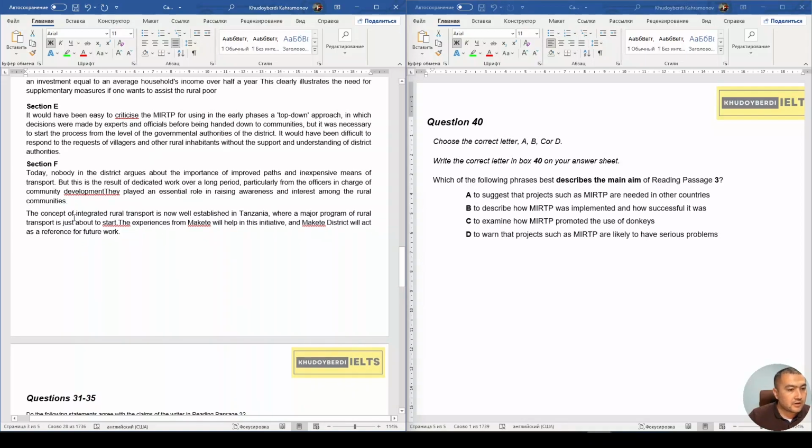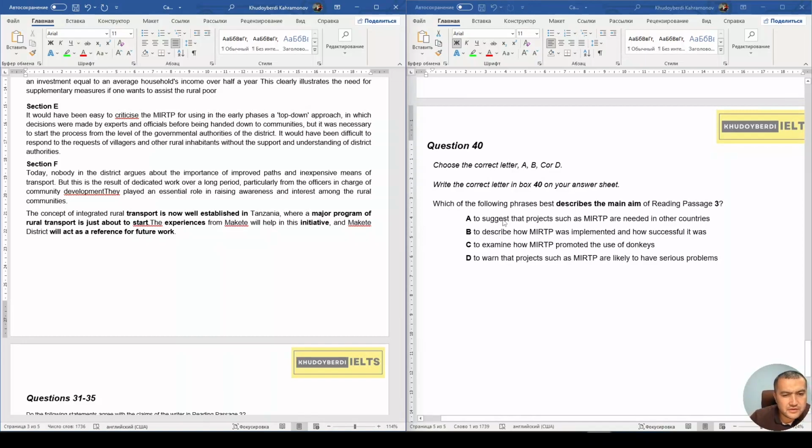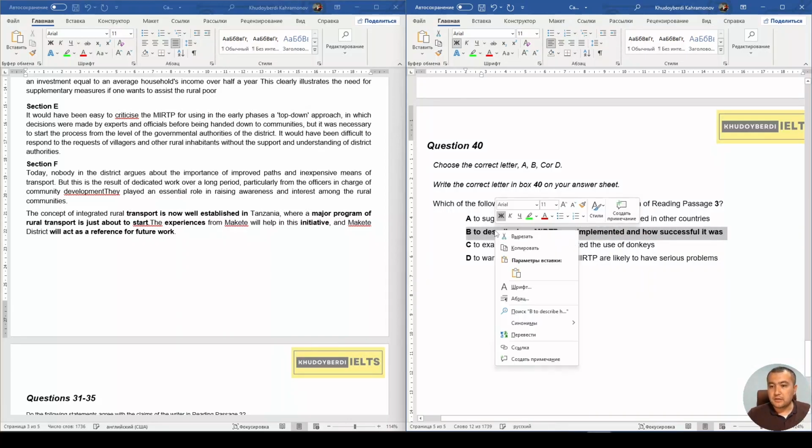The concept of integrated rural transport is now well established, and where a major program of rural transport is just about to start, experience from Makete will help in this initiative, and Makete district will act as a reference for future work. So to suggest, it's not a suggestion, there is no recommendation here. There could be description, and examining, no. Warning, totally no.